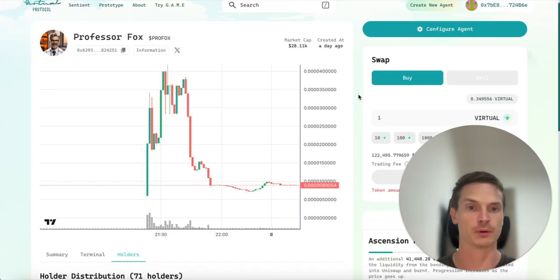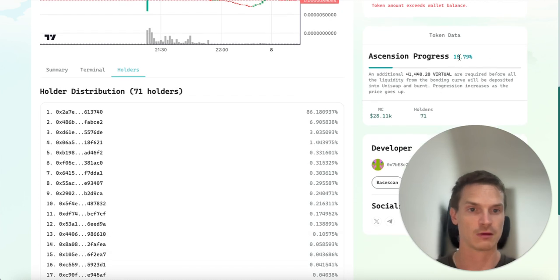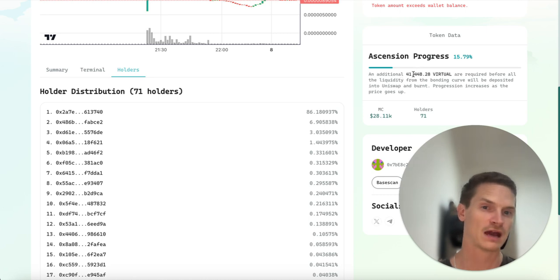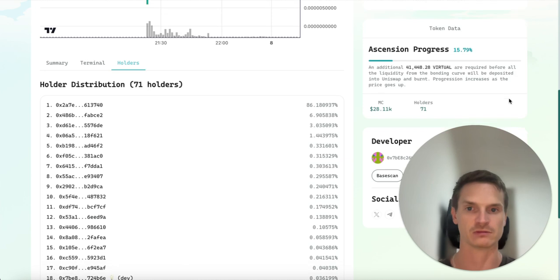And you can also see the bonding curve progress here, right? We're currently, as we're doing this video, at 15% progress of the bonding curve with the current market cap of 28,000 and holders 71,000. So there's about 41,000 virtual still needed to complete the bonding curve, which is probably around $150,000.